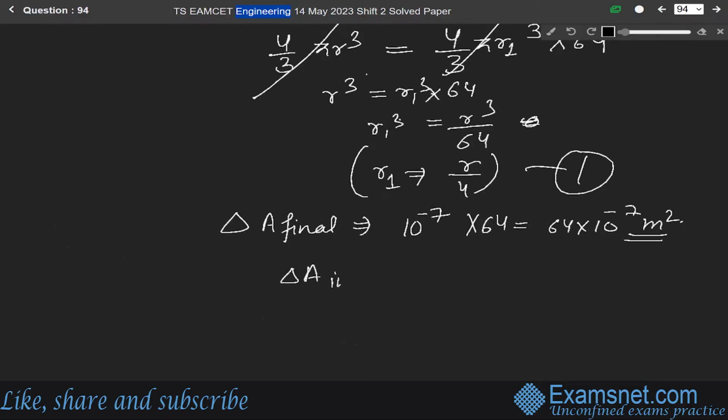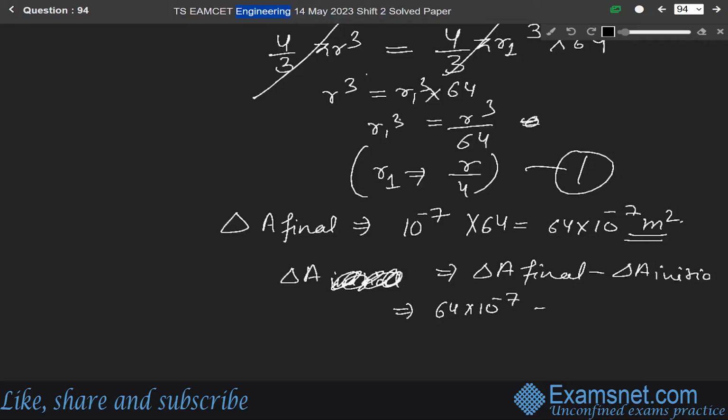Delta A will be equal to A final minus A initial. So it will be equal to 64 into 10 to the power minus 7, minus the initial, which is 16 into 10 to the power minus 7.